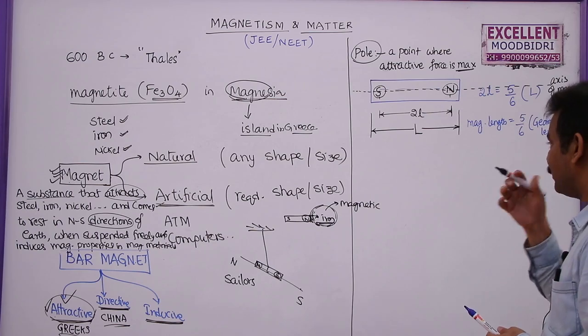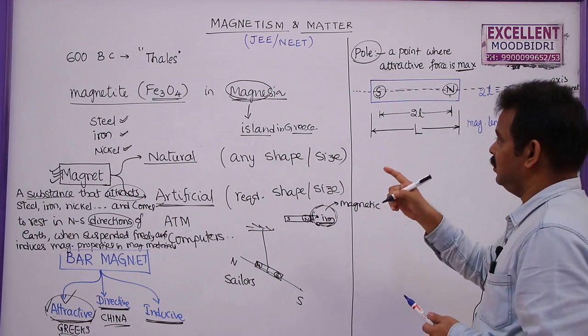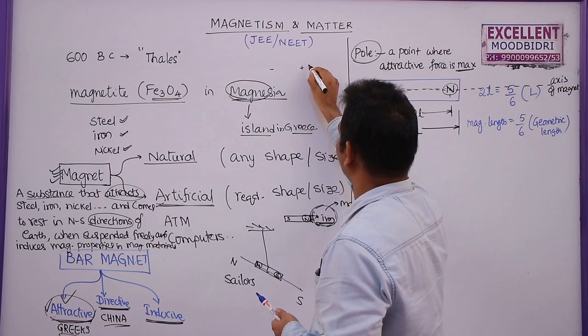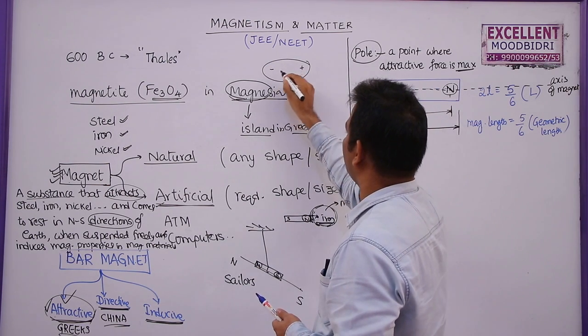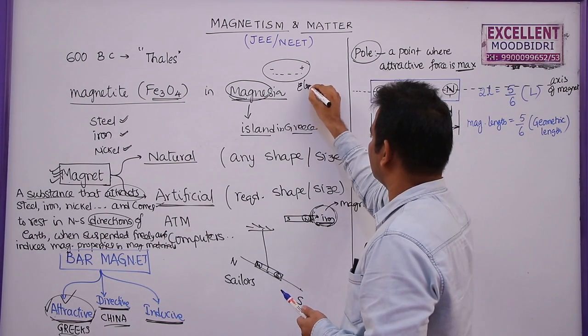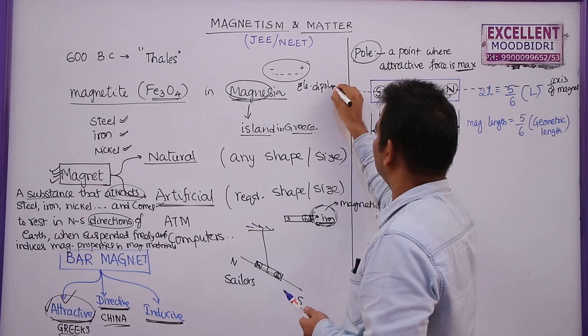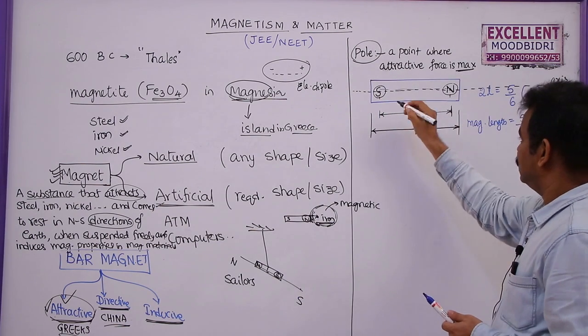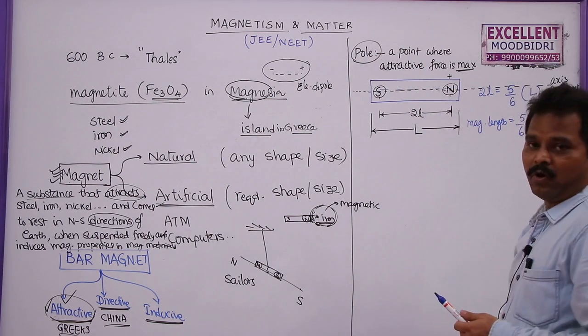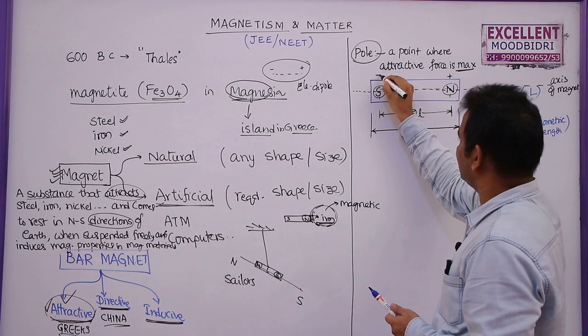Now, in electrostatics we studied that the combination of two equal and opposite charges separated by some distance is called an electric dipole. Here also the north pole is generally taken as the positive pole of a bar magnet and the south pole is taken as the negative pole.